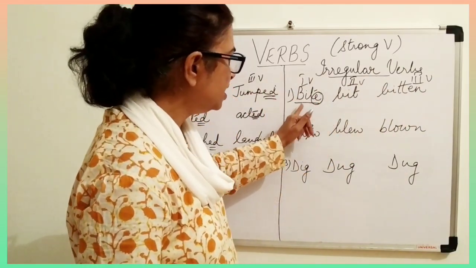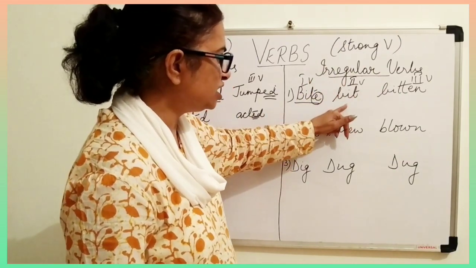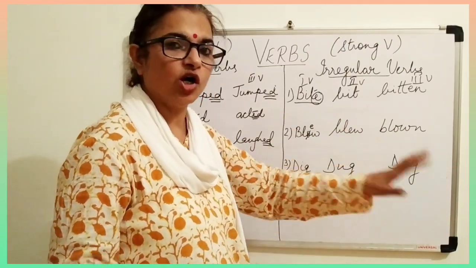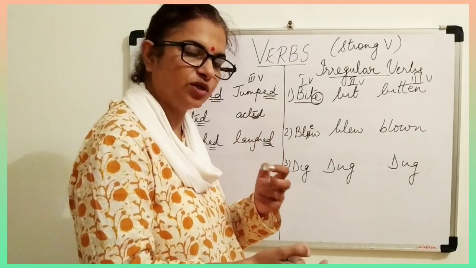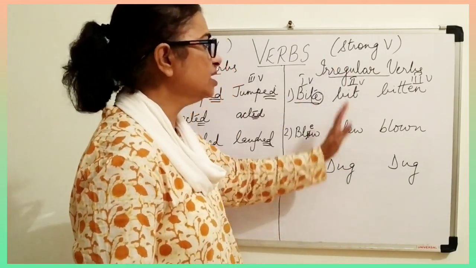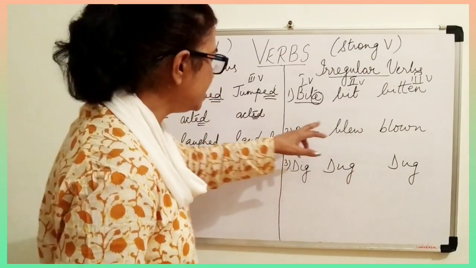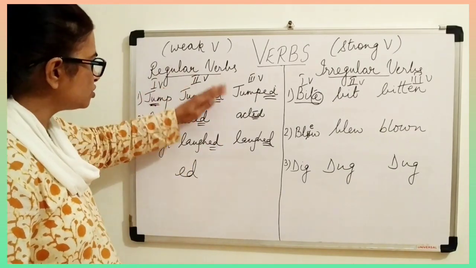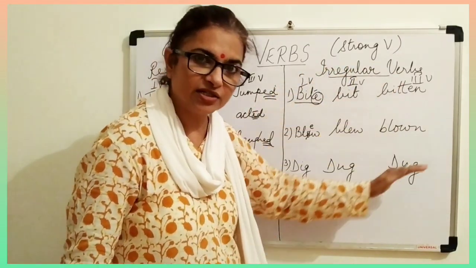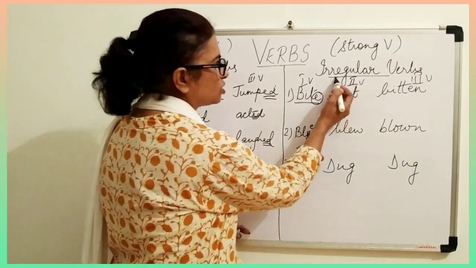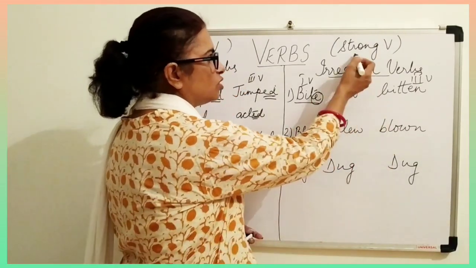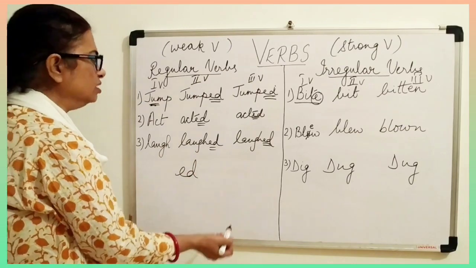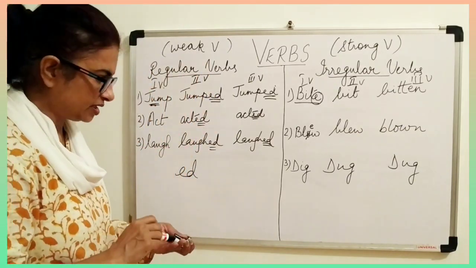When they have to change the first form to the second form, if they are able to change it within themselves just by cancelling a vowel or changing their own vowel into some other letter, and then they are able to make the second form, that means that verb is a strong verb. Whereas the verbs which need to add something to it are called weak verbs. So I hope you understood. Irregular verbs are strong verbs also, and regular verbs are very easy to make also, and they are weak verbs. I think it's clear. So thank you.